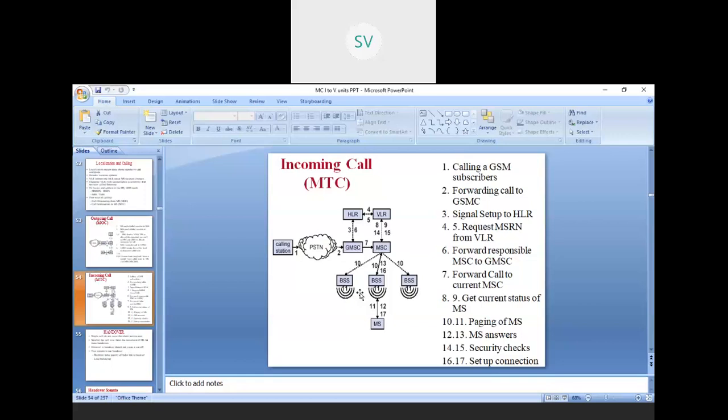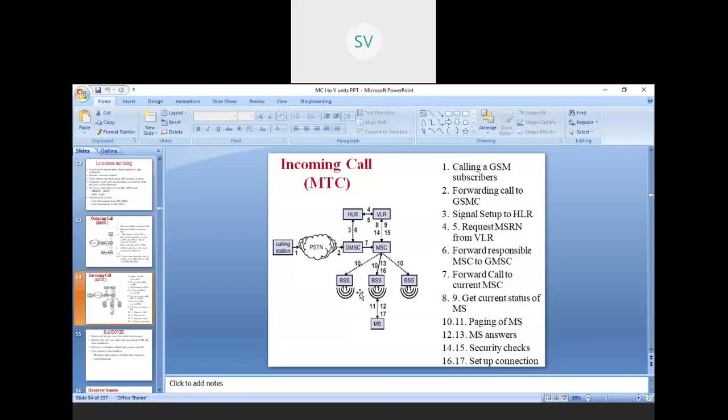From the GMSC it is going to the MSC, which forwards the current call. Now the MSC should decide. What is the MSC? We have read in the previous slide that it's the heart of the network. So the MSC is the one which will have to decide whether the call has come from an authenticated person or not. It is the one which has to decide. So what is it doing?